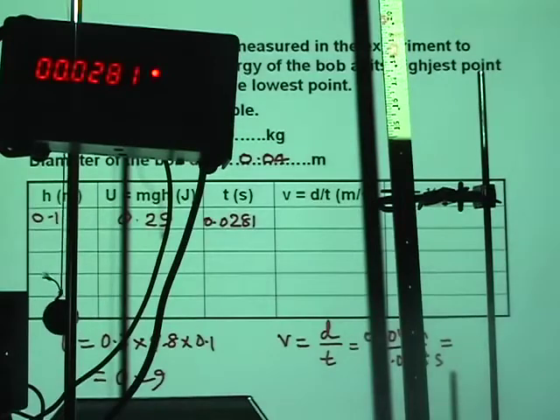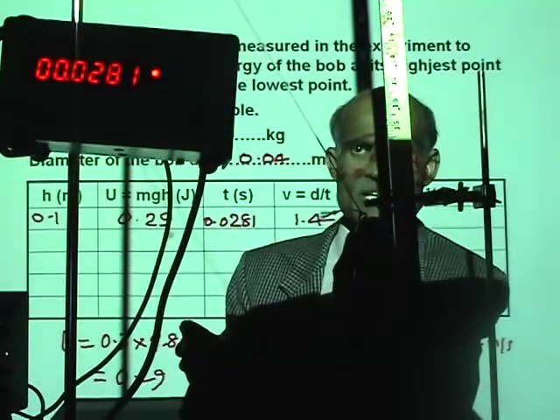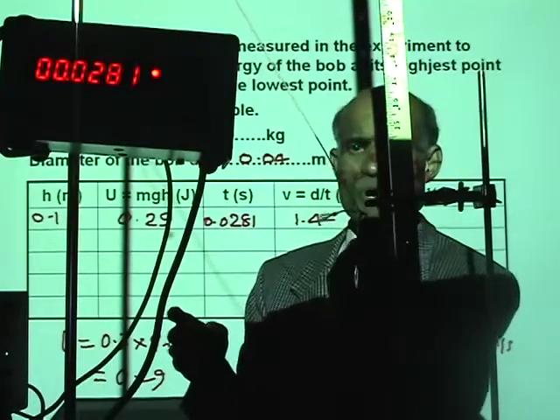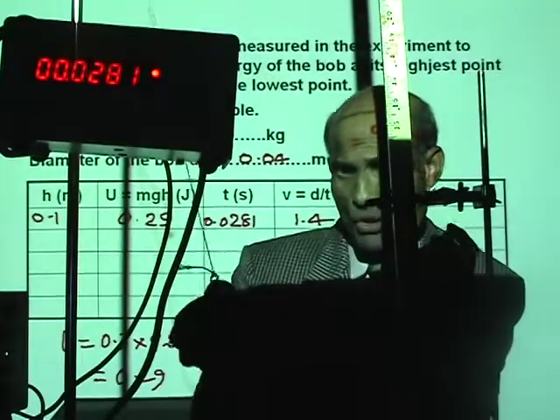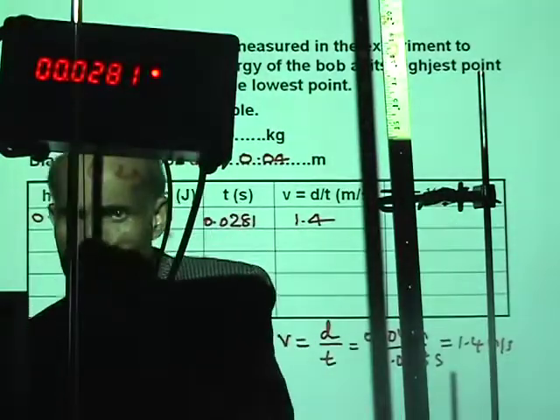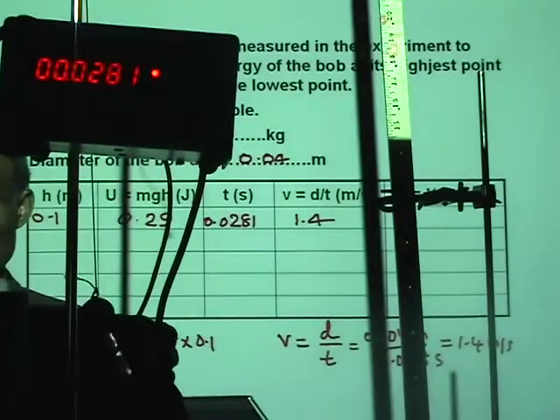0.04 divided by 0.028 is 1.4. So the speed of the ball is 1.4 meter per second. So the ball had potential energy here. How much is the potential energy? 0.29. And when we left it, all that potential energy became kinetic energy at this position where I'm showing.